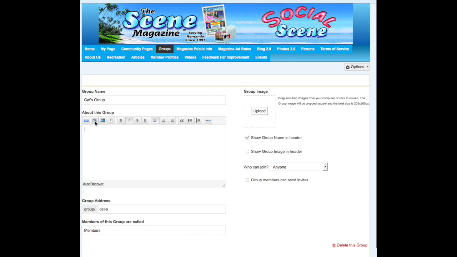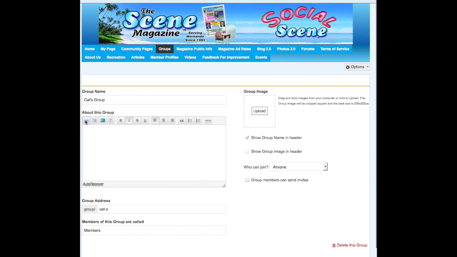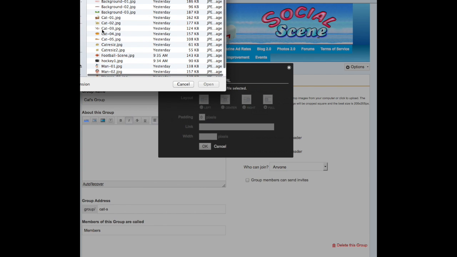These are similar tools that you would have from any desktop program that you have on your own home computer. This is where you would add an image. So if we want to add an image, we click on that icon. The second one here, not the first one, is link. The second one will say image. So let's put an image in there. And right now we're just going to put this image in here.